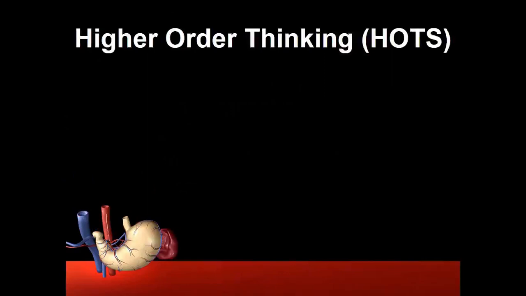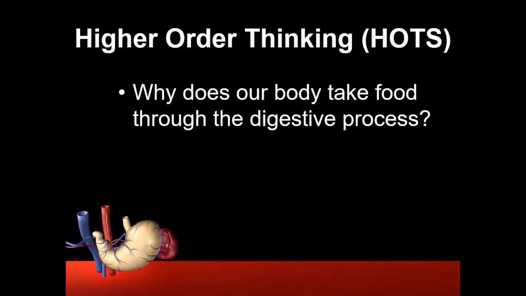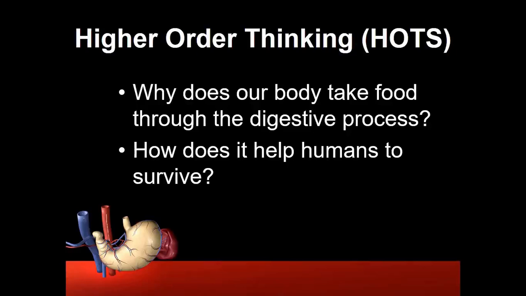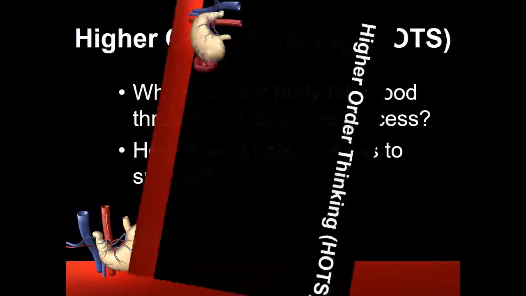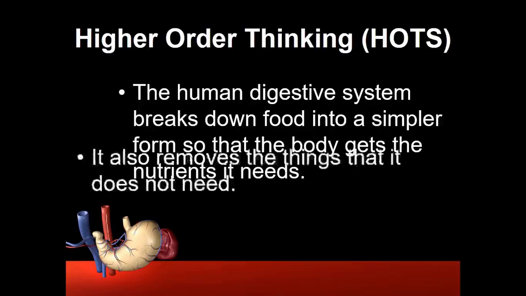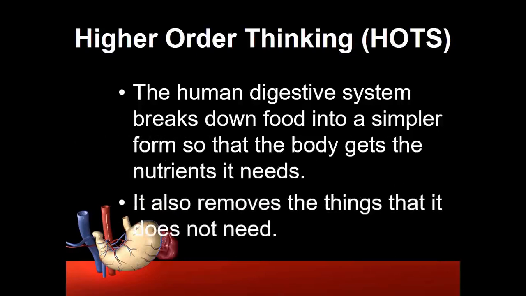Next, HOTS question. Why does our body take food through the digestive process? How does it help humans to survive? What happens if there is no digestive process in our body? Yes, the food cannot be broken down into smaller substances. So, the human digestive system breaks down food into a simpler form so that the body gets the nutrients it needs. It also removes the things that it does not need.